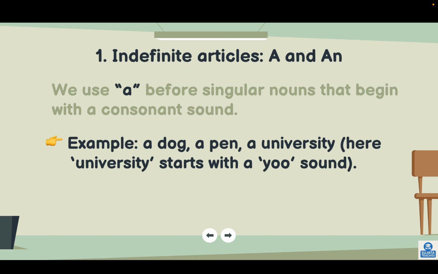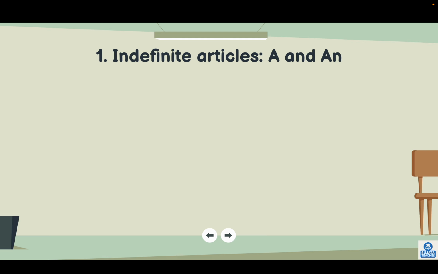Example, a dog, a pen, a university. Here you must be wondering why university isn't an, because here university starts with the U sound, that is Y. So it is a university.